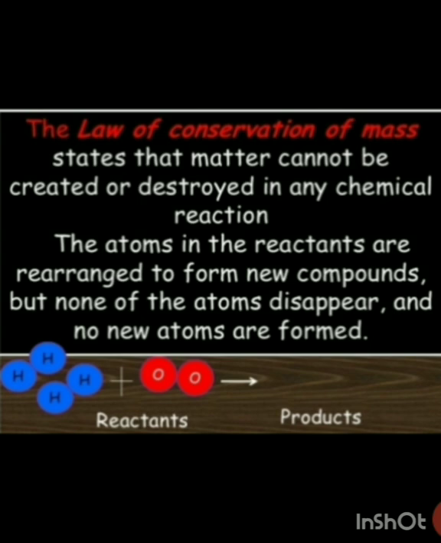There are 4 hydrogen atoms and 2 oxygen atoms in the reactant. So when the chemical reaction occurs, they will form a product. And what do you think they will form? Can you guess? Yes, this hydrogen will combine with oxygen and they will form 2 moles of water molecules. Correct? It will be H2O twice.